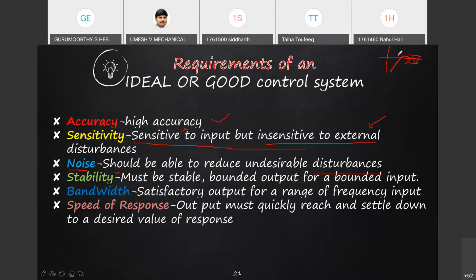Every system, within no time, will not reach the output. It takes some time, with a response varying with time. So we expect a good control system to attain its final value as early as possible. It should be quick. So these are some of the requirements of an ideal or good control system.